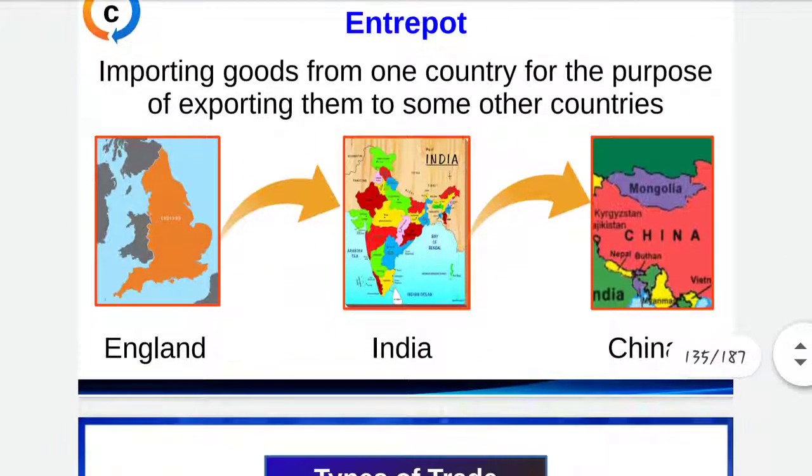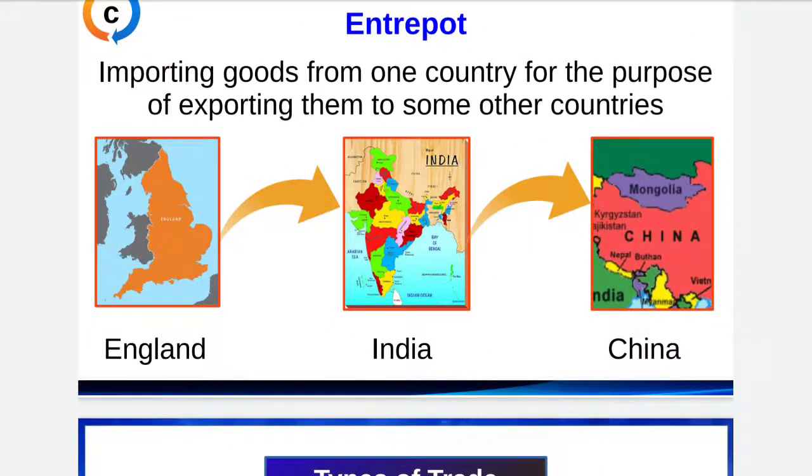Then the third one is entrepot. Now this is a different one. So in entrepot, what is happening? It is a trade where a trader belonging to one country purchases goods from another country and sells them to yet another country.